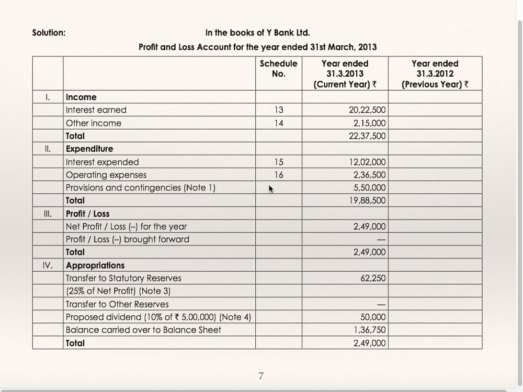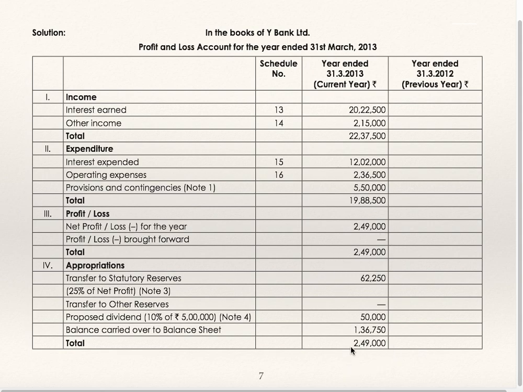Provisions and contingencies, we have gone through the note of provisions and contingencies. Total is 5,50,000. Total expenses 99,88,500. So total income minus total expenditure is profit earned during the year 2,49,000. Profit brought forward is nil. So total of 3 is 2,49,000. 3 is profit and loss.